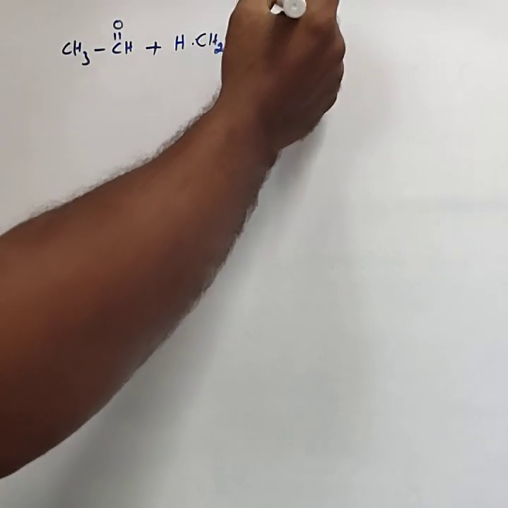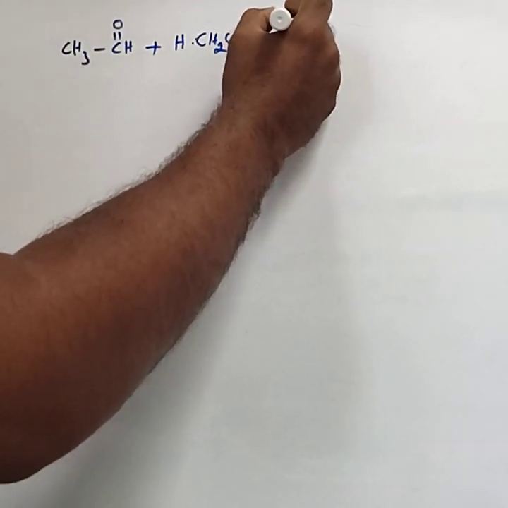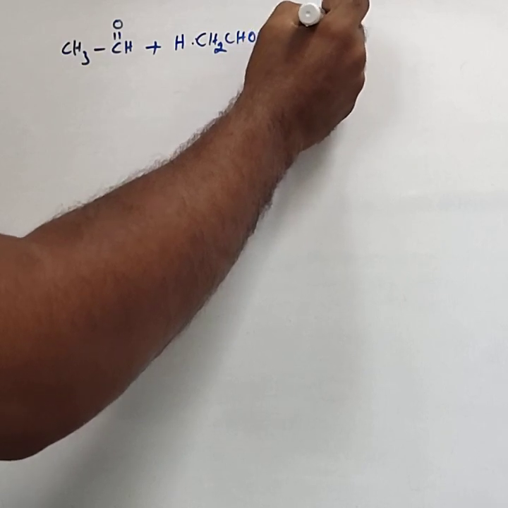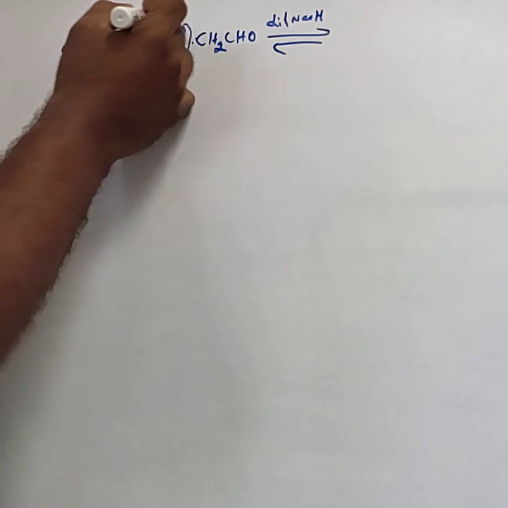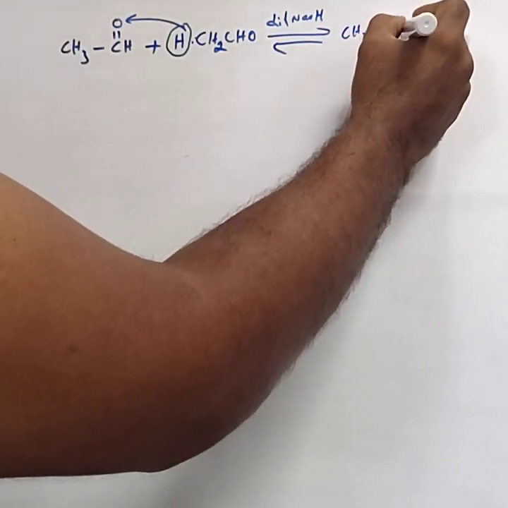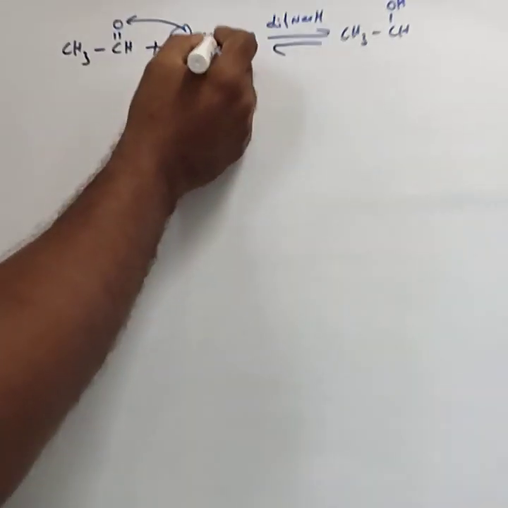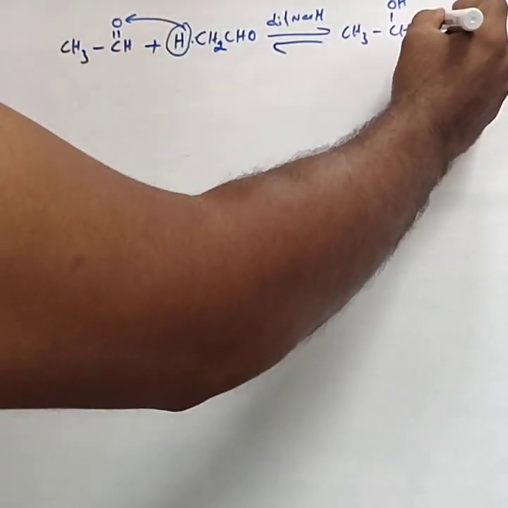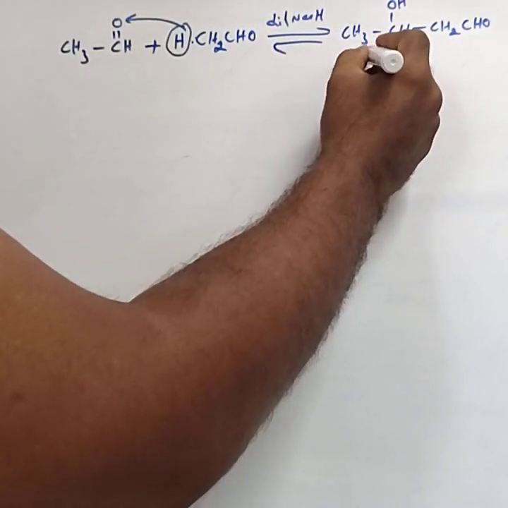In the presence of dilute NaOH, alkali here is dilute NaOH, this alpha hydrogen atom shifts to O, which forms CH3CH with OH. Then this remaining group bonds to the CH, CH2CHO. This is called aldol.